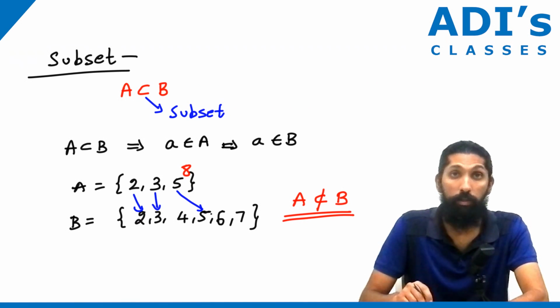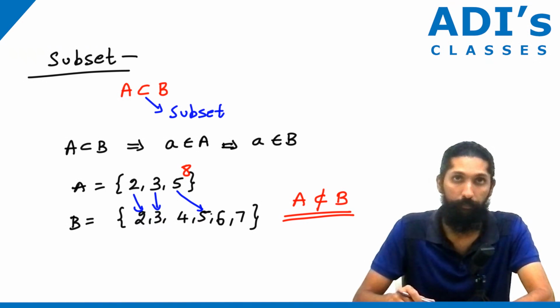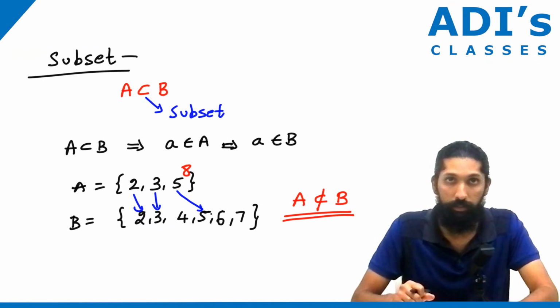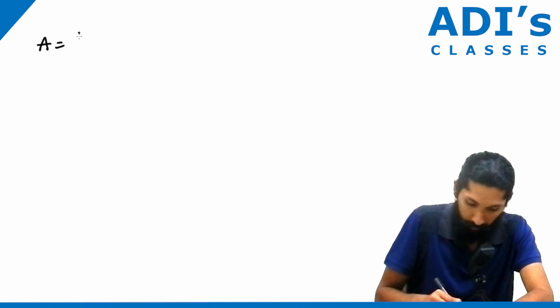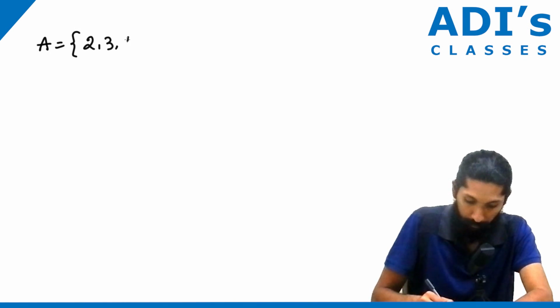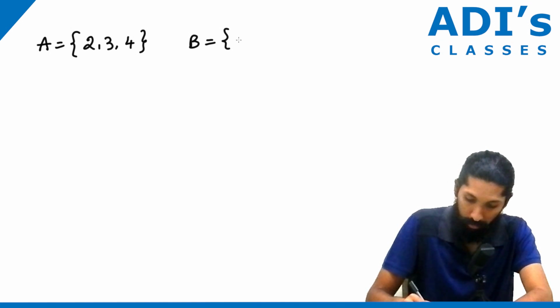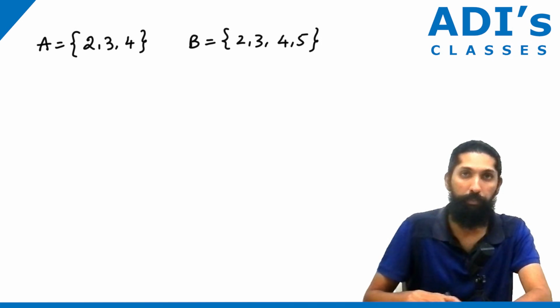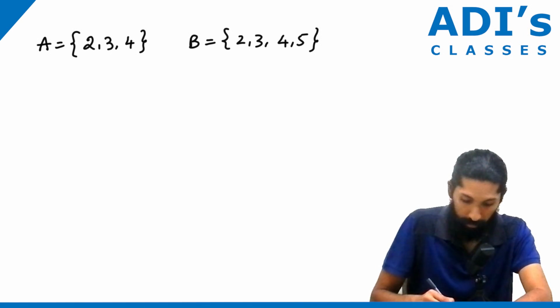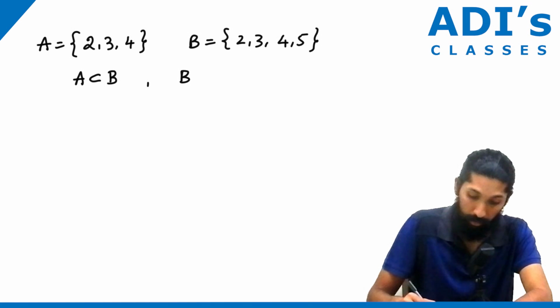Now that you have understood what a subset is, within subsets there are different mathematical terms that we have. So let's discuss these. Suppose set A is 2, 3, 4, and set B is 2, 3, 4, 5. Let's take a simple example. Here, you know that A is a subset of B, correct? So B is called a superset.